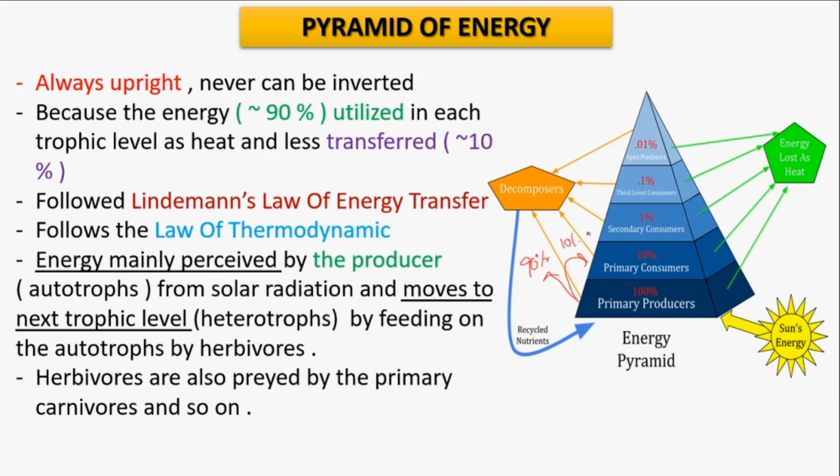And this pyramid follows Lindemann's law of energy transfer as well as the laws of thermodynamics.